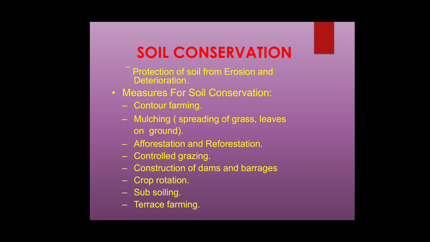Afforestation and reforestation are good measures. Next comes controlled grazing and construction of dams and barrages to supply regular water for cultivation and agriculture purposes. Crop rotation, subsoiling and terrace farming.